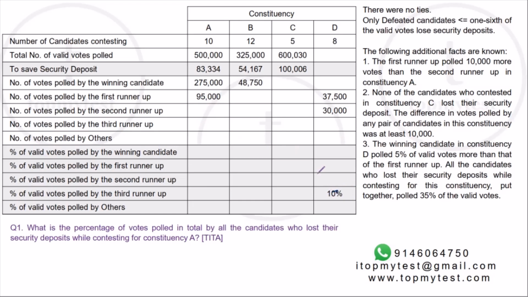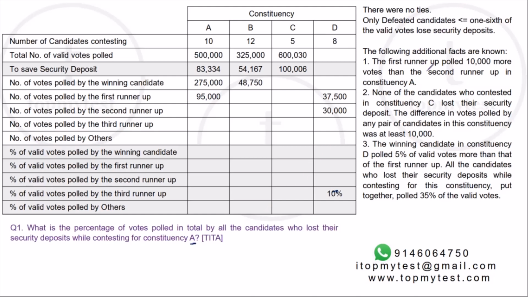Since we are drawing a table as such, we'll use a little bit of space and write it down a little neatly, right? So we have first, second, third, fourth, and others. Percentage wise, first, second, third, fourth, and others. Okay, so let's look at it. Question 1 says, what is the percentage of votes polled in total by all the candidates who lost their security deposit while contesting in constituency A?